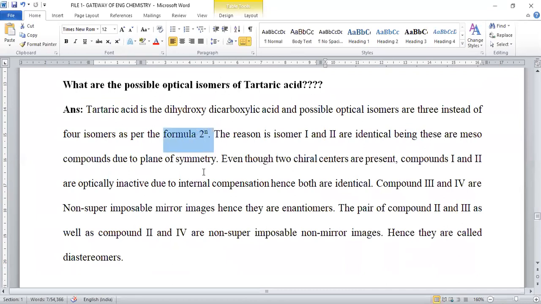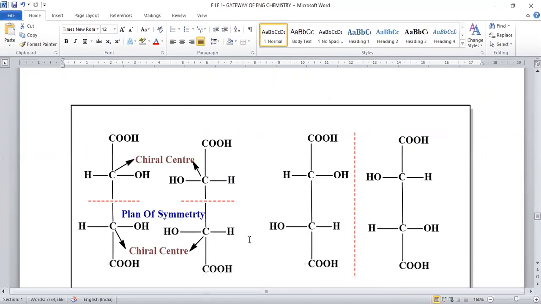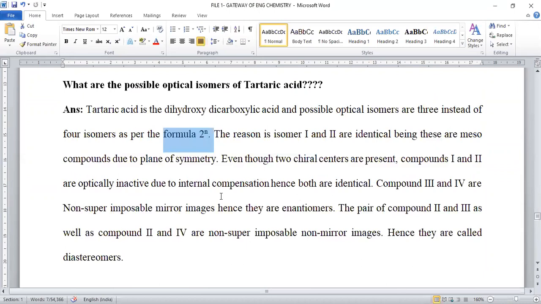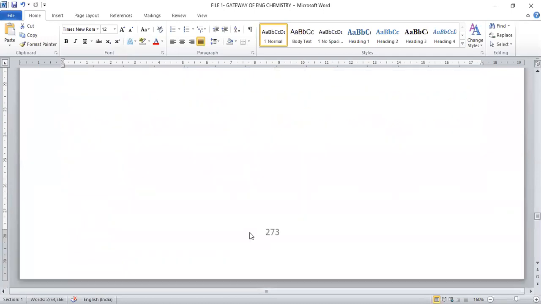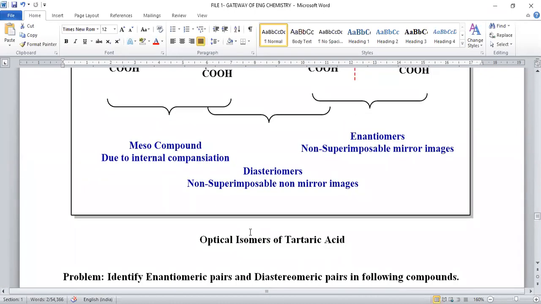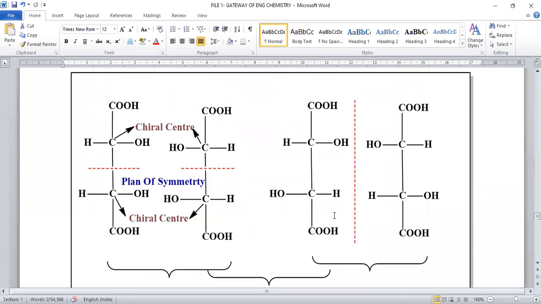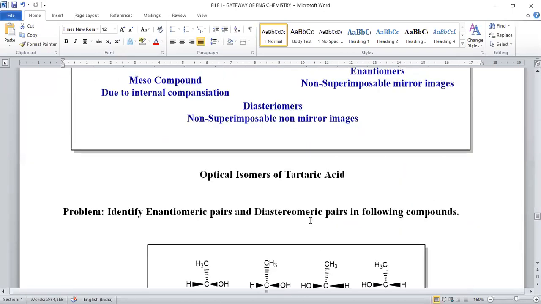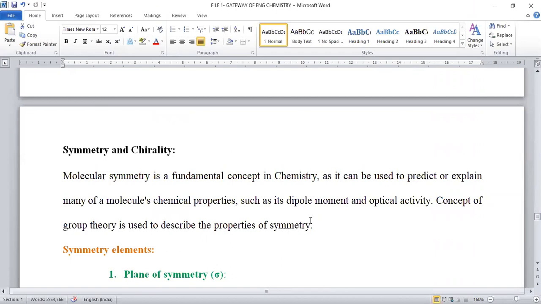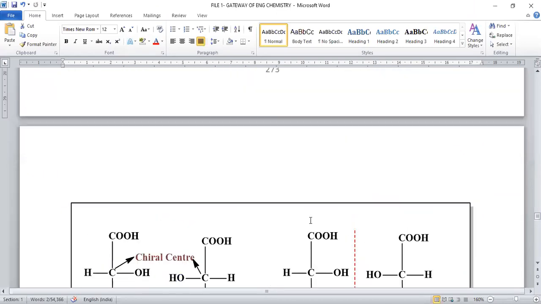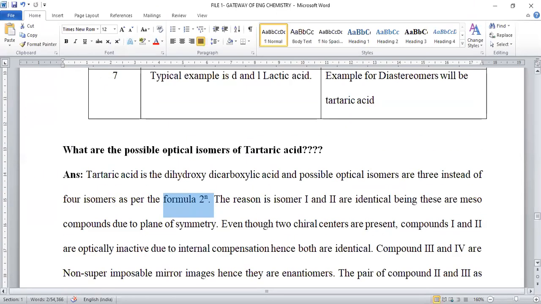In accordance with the 2 to the power n formula, 4 isomers should be given because we have 2 chiral centers. But the first 2 isomers are said to be meso compounds because of internal compensation. So this is about optical isomerism observed in tartaric acid. Only 3 isomers we can consider instead of 4 isomers. By this, optical isomerism is completed.